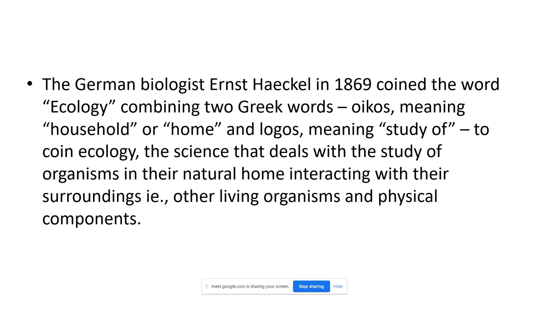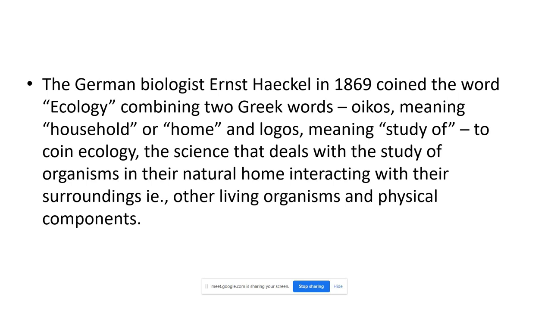So what we basically study in this branch is the interaction of organisms with their environment, with their home. So what is our home? Our surrounding is our home. So how do the organisms interact with surroundings? In our last classes, in unit 1, we discussed a lot of things about the surrounding, that is the physical environment.